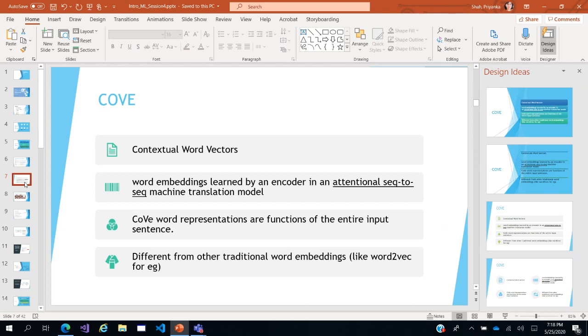When you talk of CoVe, which is contextual word vectors, sorry for the interruption. I did not want to directly talk of BERT because while learning BERT, we will come across bidirectional, softmax activation functions, feed forward or correction techniques, or attention models.